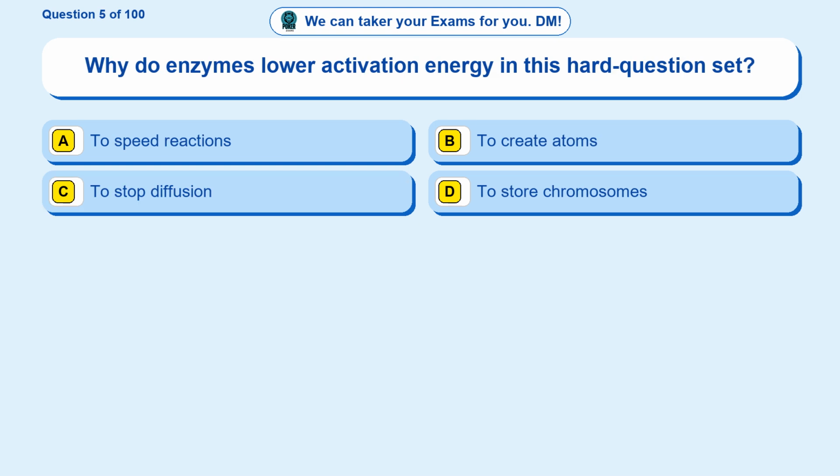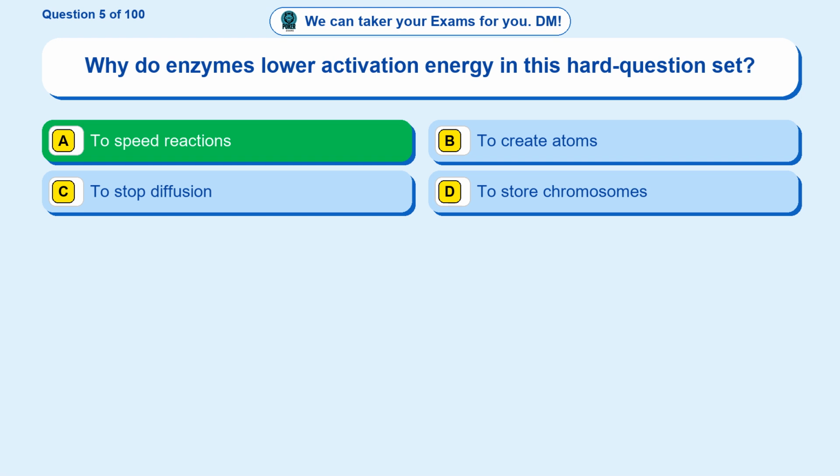Question 5. Why do enzymes lower activation energy in this hard question set? Option A, to speed reactions. Option B, to create atoms. Option C, to stop diffusion. Option D, to store chromosomes. The correct answer is option A, to speed reactions.